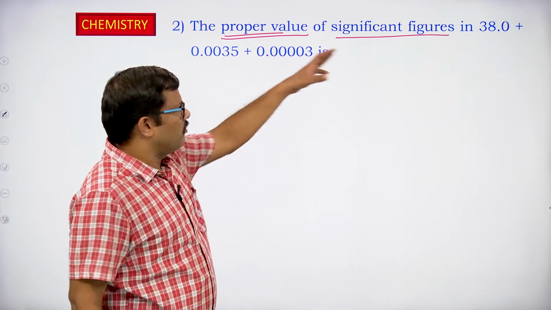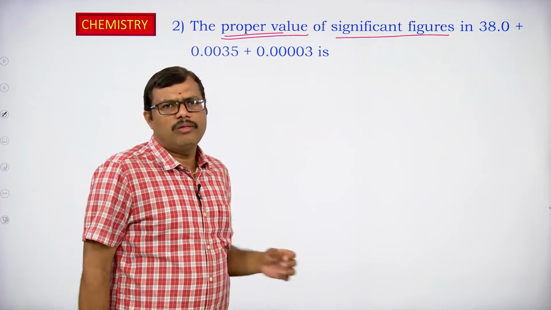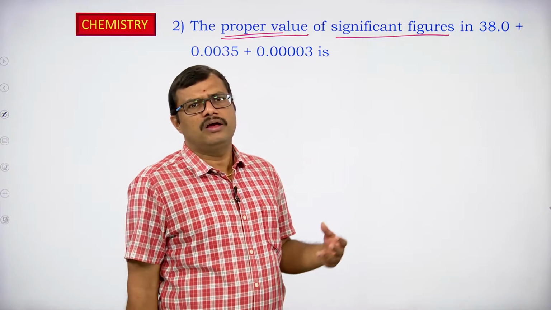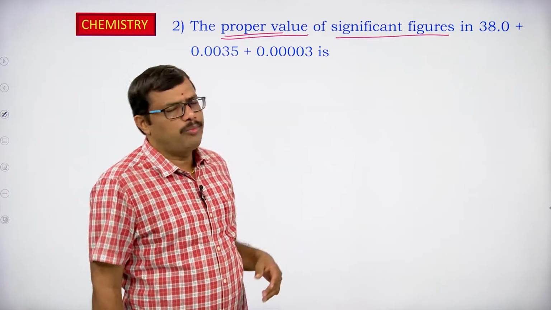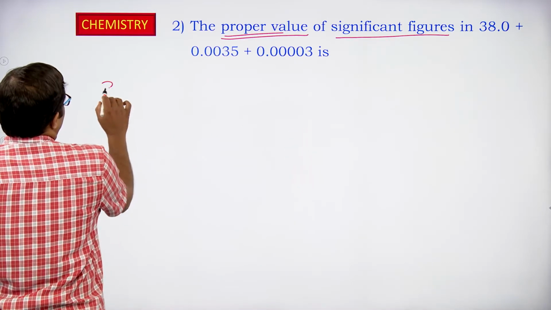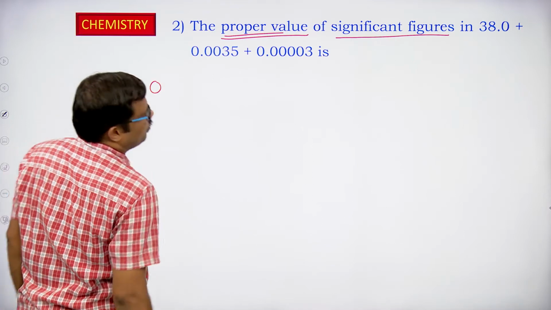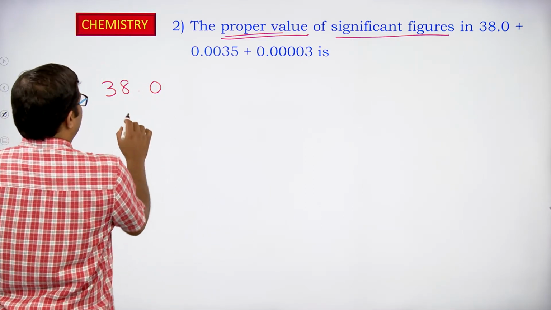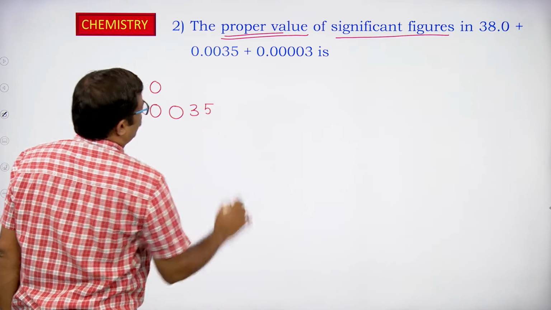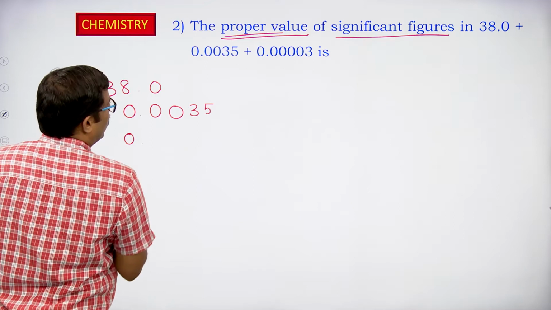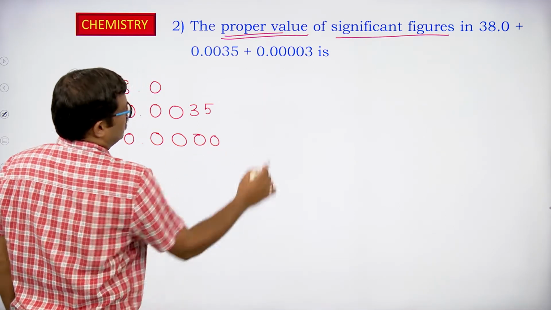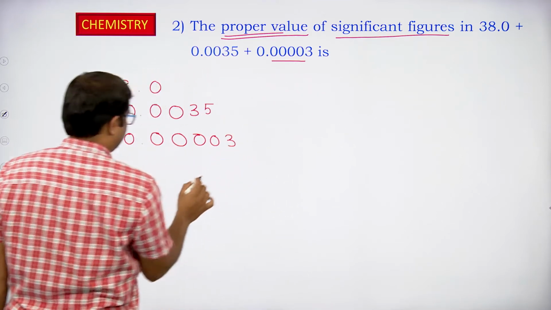When you add these three numbers, whatever result you get, you have to express it with the rules applicable to addition. The numbers are 38.0, plus 0.0035, plus 0.000003, which is 4 zeros followed by 3.